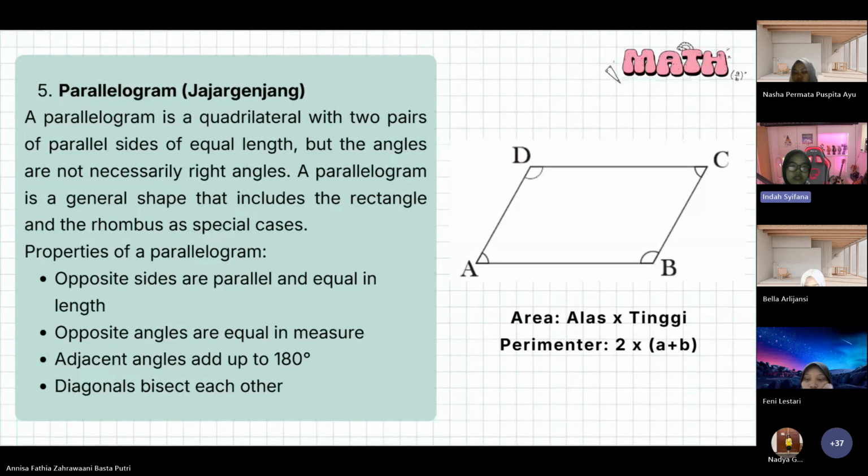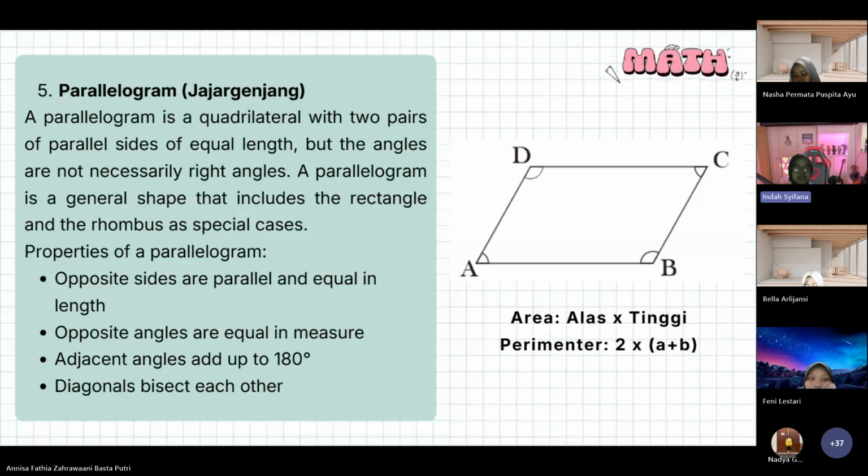A parallelogram is a quadrilateral with two pairs of parallel sides of equal length, but the angles are not necessarily right angles. A parallelogram is arranged as a general shape that includes the rectangle and the rhombus as special cases. Properties of a parallelogram: 1. Opposite sides are parallel and equal in length. 2. Opposite angles are equal in measure.